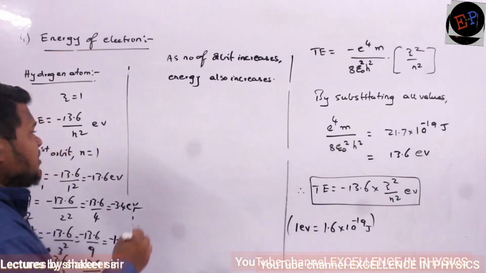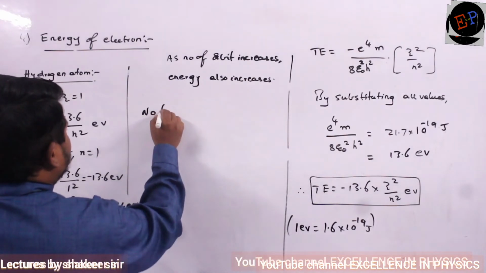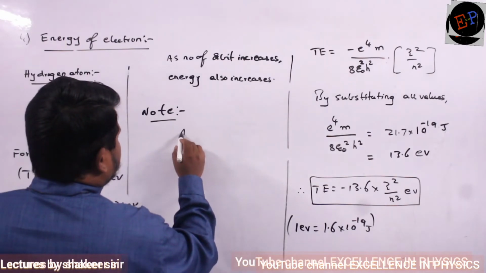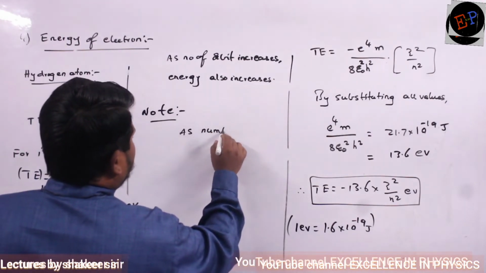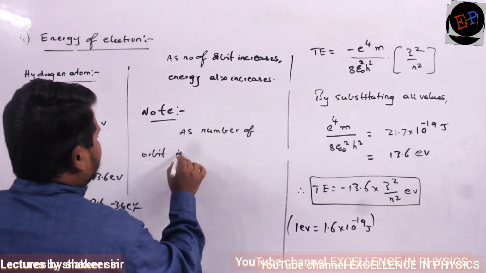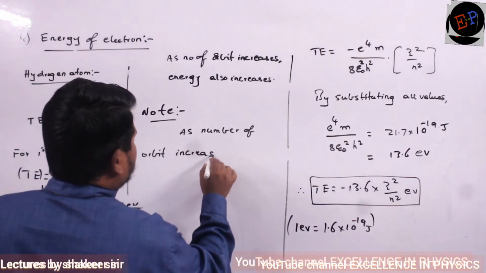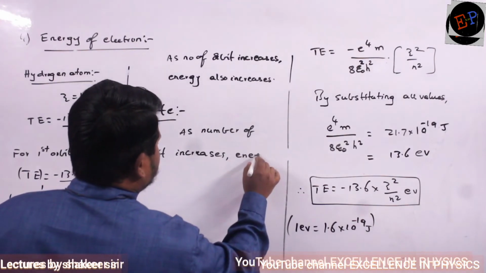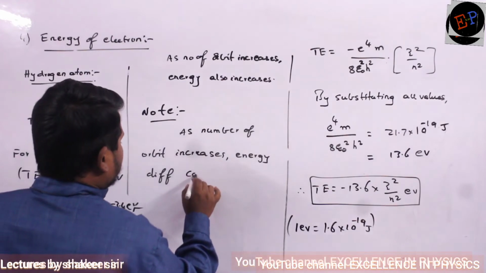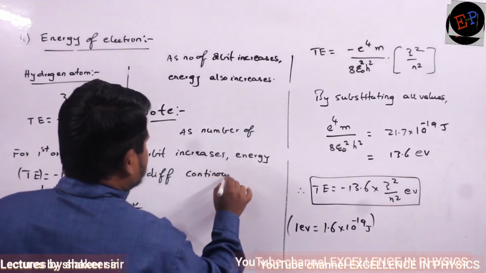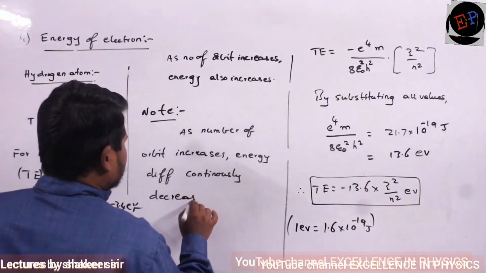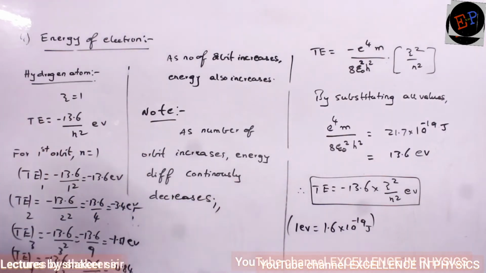And one more note point, second note point, is that as number of orbit increases, energy difference continuously decreases. What is the meaning of this one?